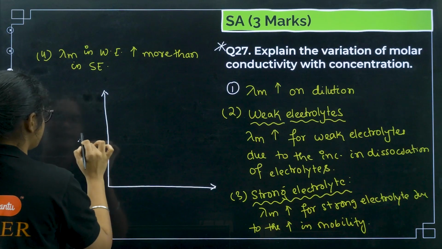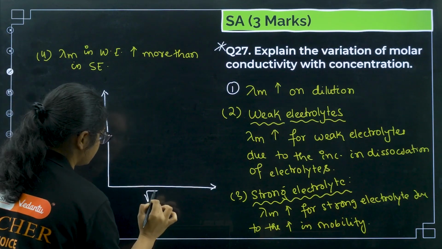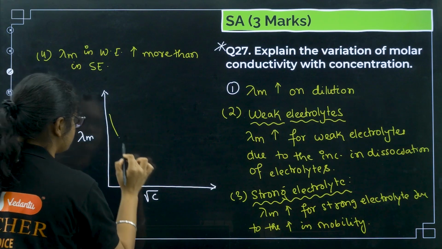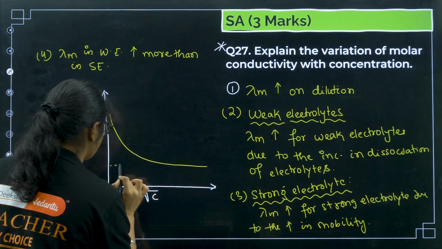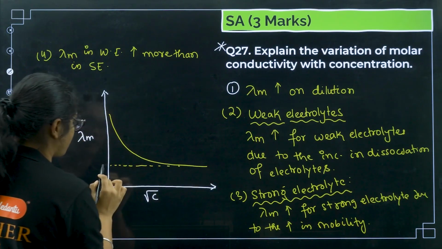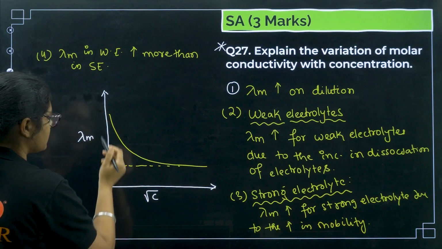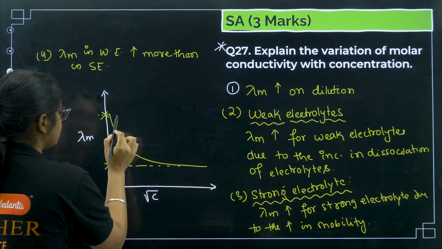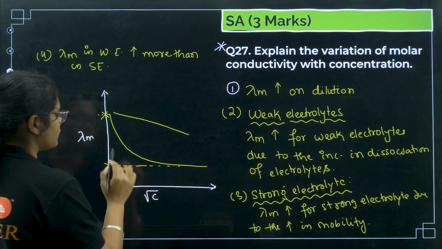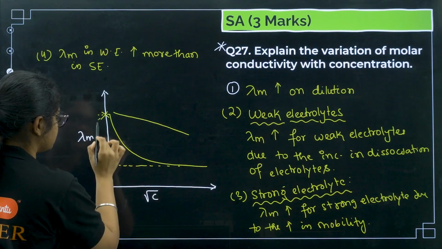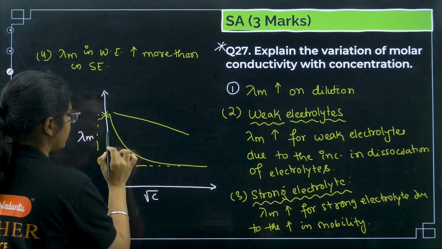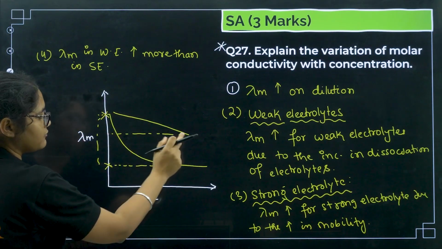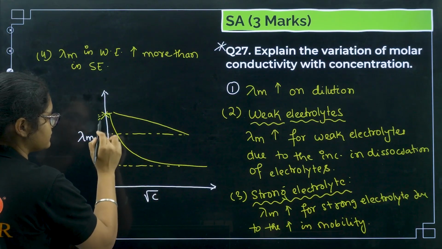On this side it is molar conductivity and on this side it is concentration. If you take a weak electrolyte, the curve will be like this. In a weak electrolyte you can see initially the value was this one; when you decrease the concentration, the value increased to this. Now for the strong electrolyte there is only this much increase.